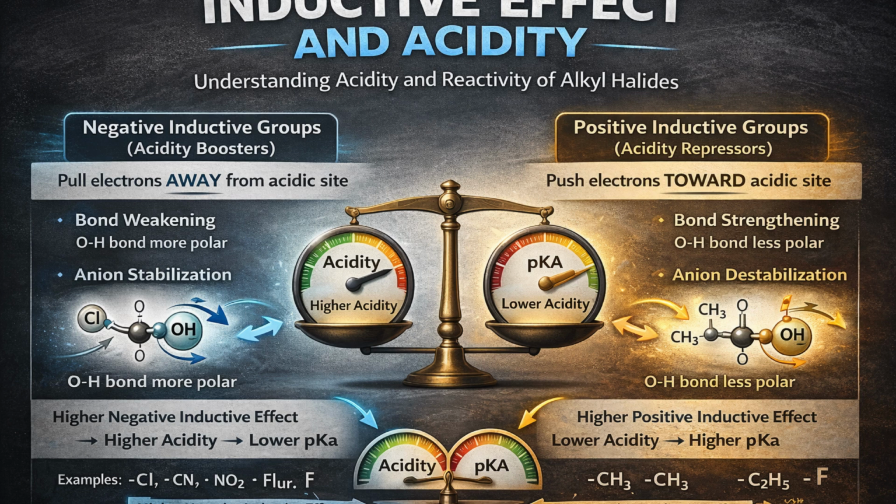The positive inductive groups are acidity suppressors. Alkyl groups like CH3 or C2H5 push electrons toward the acidic site. By pushing electrons toward the OH bond, they make it less polar and harder to break. Destabilizing the anion. After the hydrogen is gone, the positive inductive group keeps pushing electrons toward the already negative oxygen. This crowds the charge, making the molecule unstable. Rule: higher positive inductive effect equals lower acidity equals higher pKa.